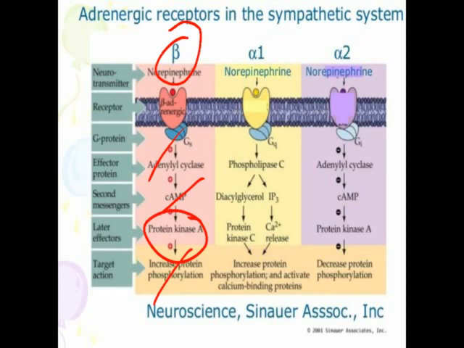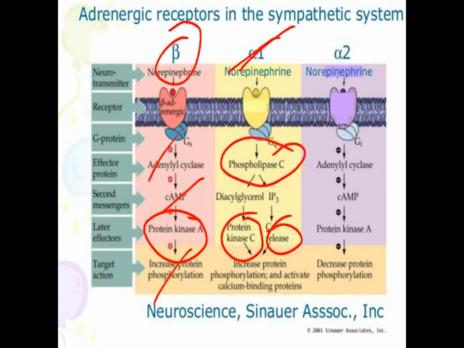cause the contraction. Similarly, the alpha 1 receptor is also responsible for releasing protein kinase and calcium. So the kinase is responsible for the phosphorylation. Along with the calcium, they are responsible for the contraction of smooth muscle. So this alpha 1 receptor acts through the phospholipase C enzyme, which is responsible for the IP3 DAG system, that is the inositol triphosphate and diacylglycerol.